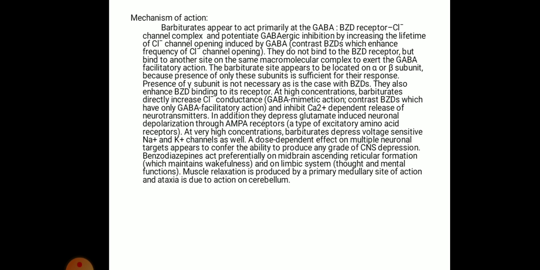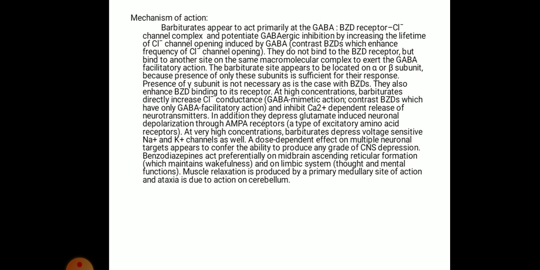They inhibit calcium-dependent release of neurotransmitters. In addition, they depress glutamate-induced neuronal depolarization through AMPA receptors, which are a type of excitatory amino acid receptor. At very high concentrations, barbiturates depress voltage-sensitive sodium and potassium channels. Their dose-dependent effect on multiple neuronal targets appears to confer the ability to produce any grade of CNS depression.